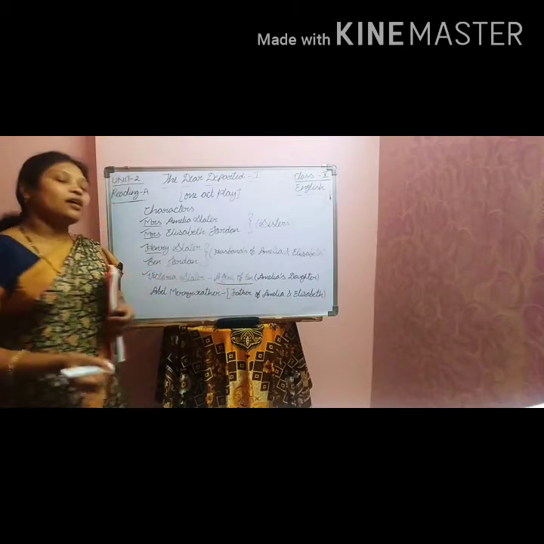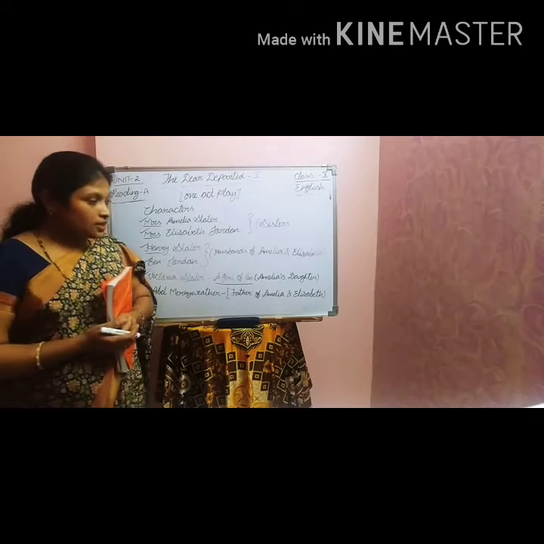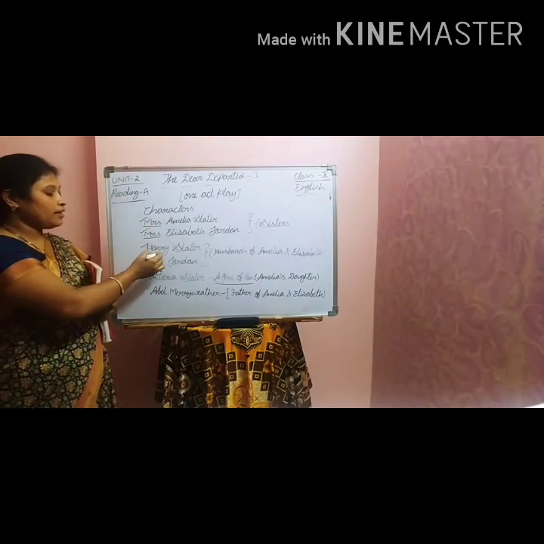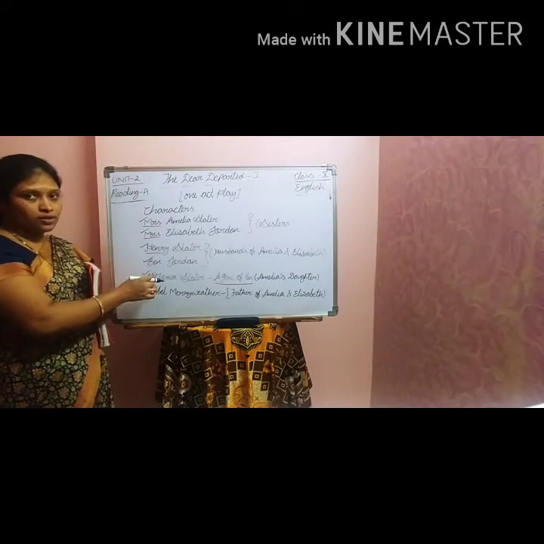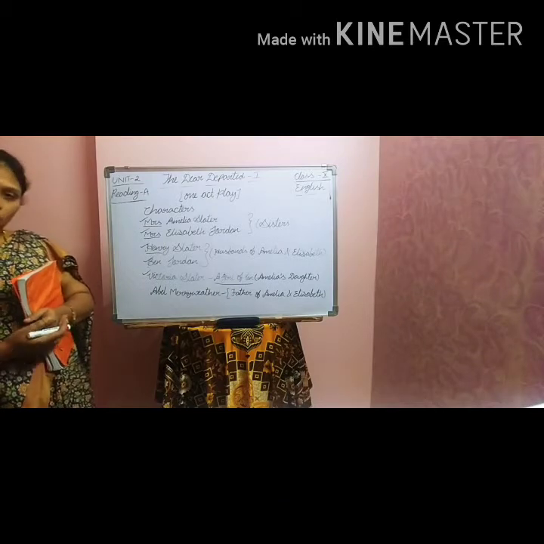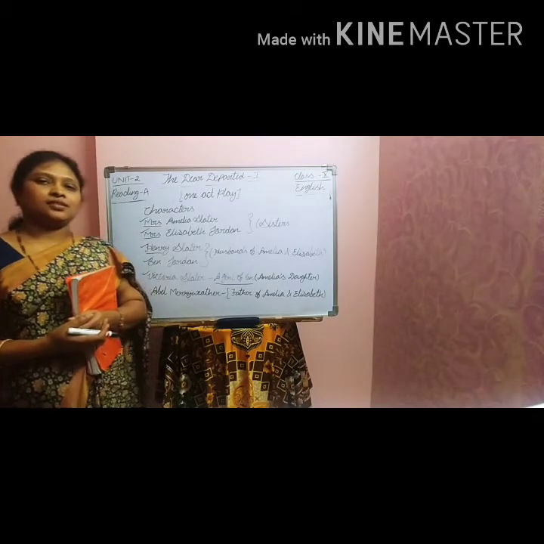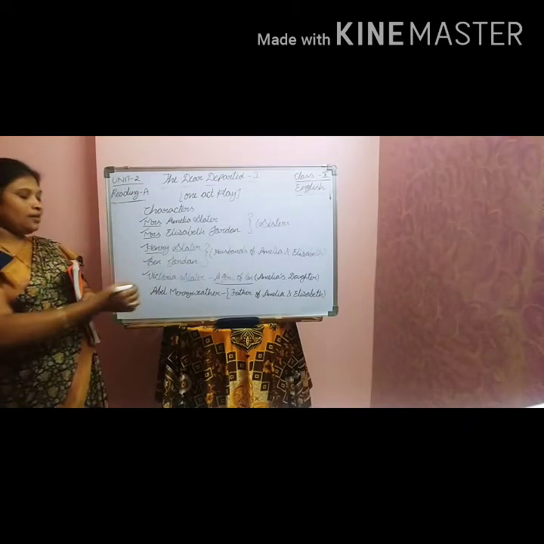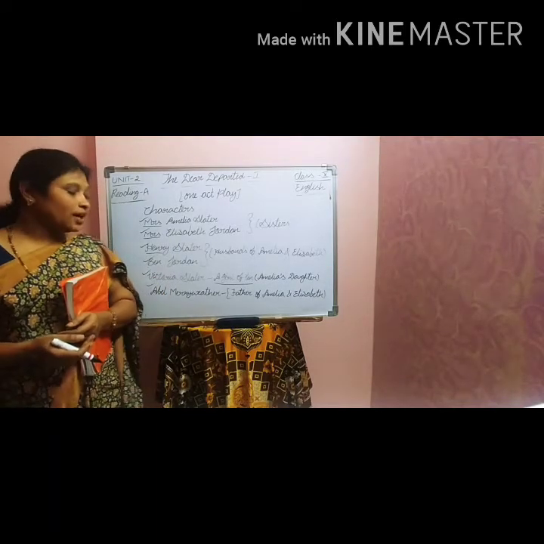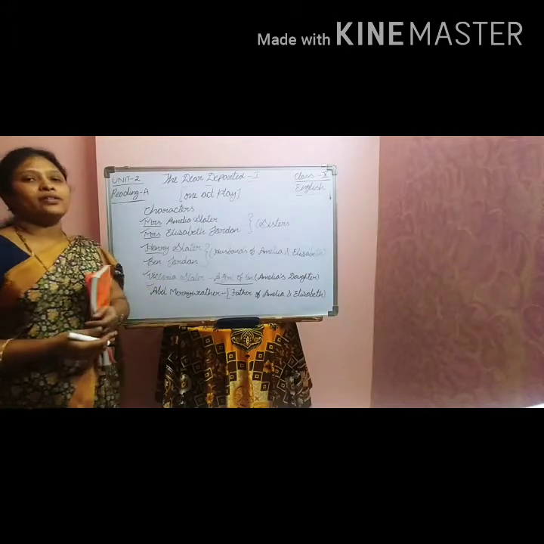She is a girl of 10 years old and she is the daughter of Amelia. That means Amelia and Henry are having one daughter. Her name is Victoria and she is 10 years old. Understood, children? Yes. The last character, but a very important character in the lesson, is Abel Merriweather.